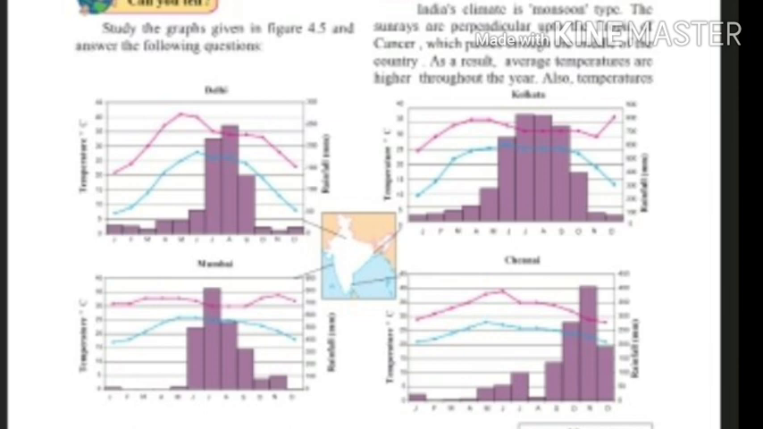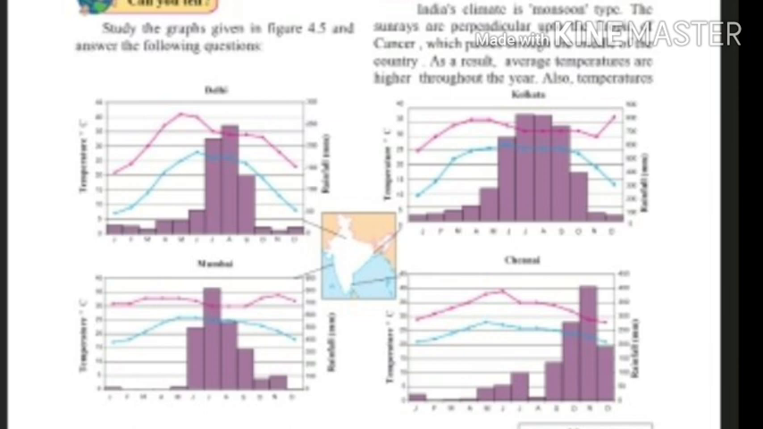Question number 6. Based on the temperature and rainfall of Mumbai, comment upon its climate. Answer. Point 1. The average range of minimum and maximum temperature of Mumbai is between 16 degrees Celsius and 34 degrees Celsius. On the basis of temperature range, it can be concluded that the climate of Mumbai is hot and humid.